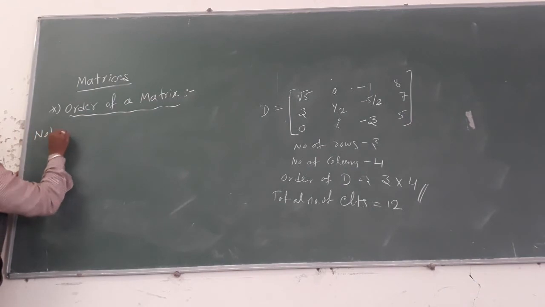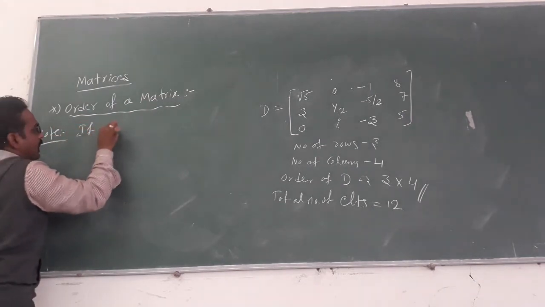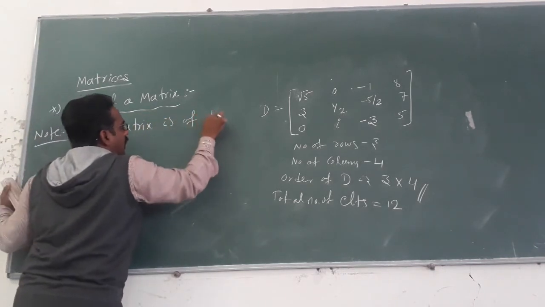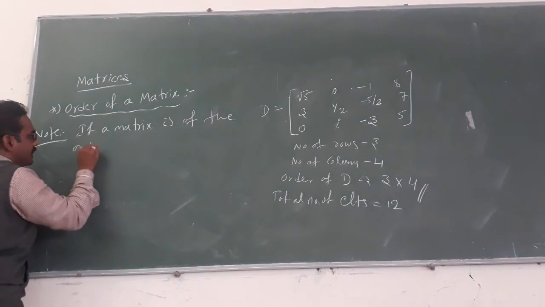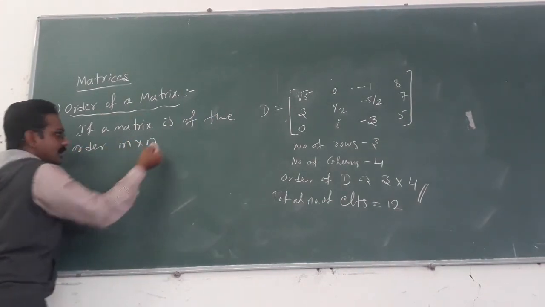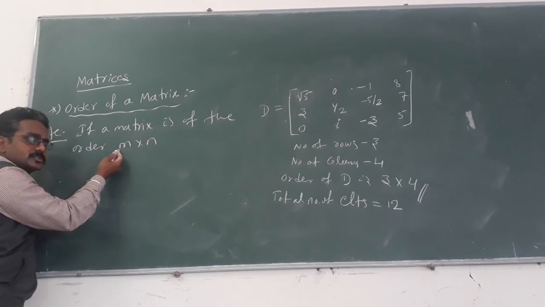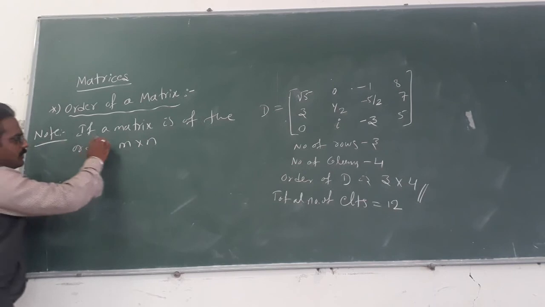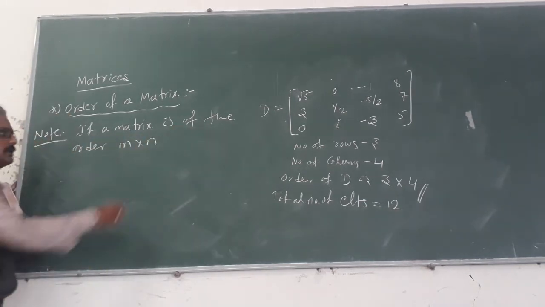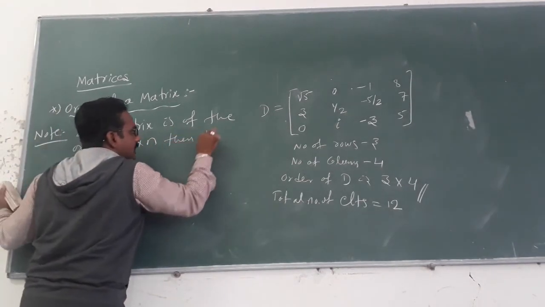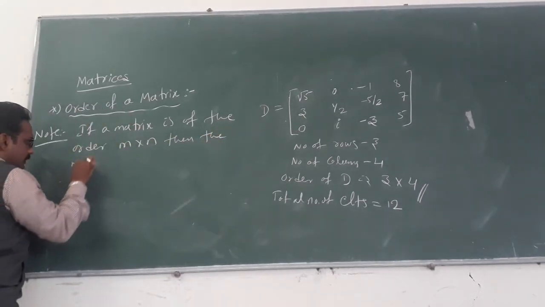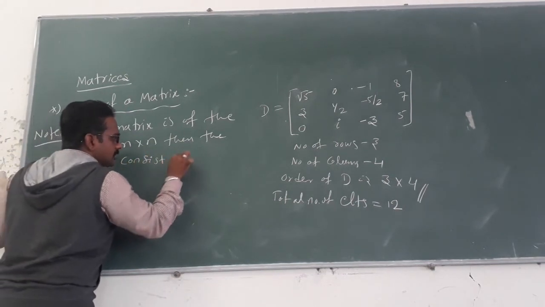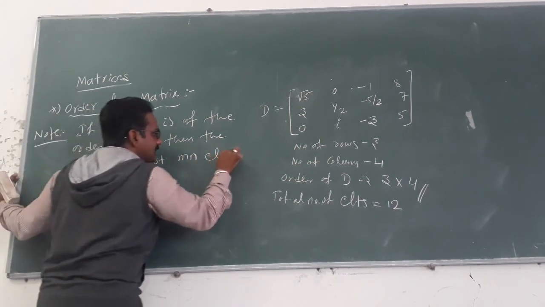you can take it as a note. If a matrix is of the order m by n, where m represents the number of rows and n represents the number of columns of a given particular matrix, then the matrix consists of mn elements.